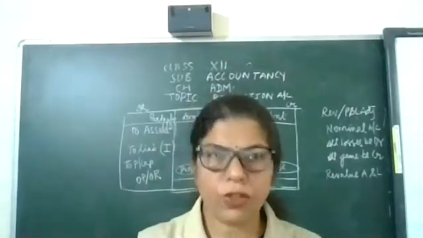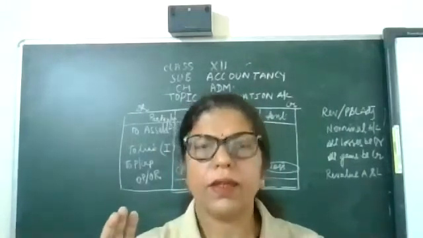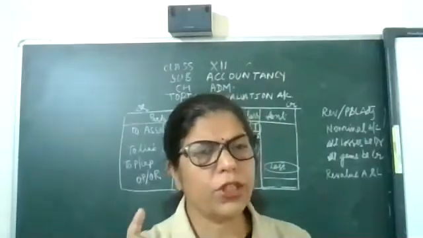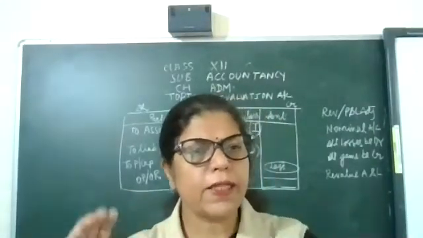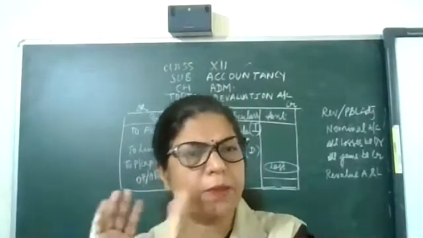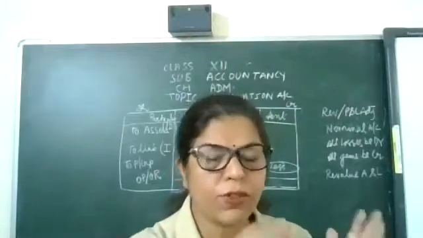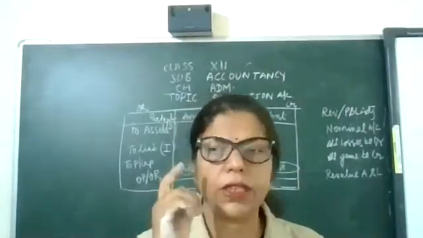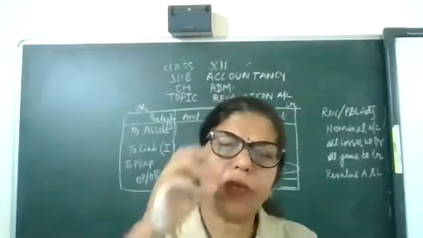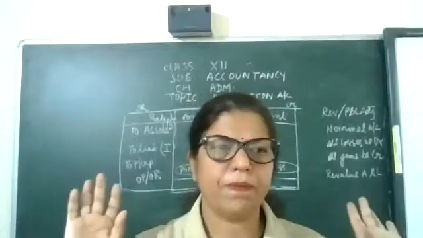Do you know the 3 golden rules of general entry of class 11? Yes, the third golden rule is all expenses and losses will be on the debit side and all income and gains will be on the credit side. That's why revaluation account is a nominal account, because it also follows the same rule.